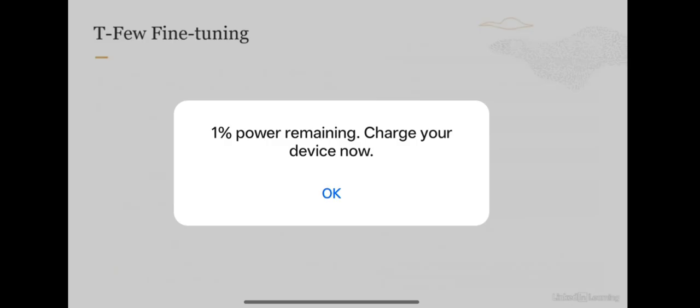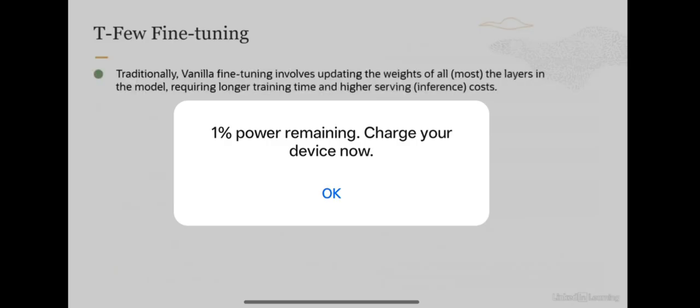So with OCI Generative AI Service, there is a fine-tuning technique which is called TFew, and this is really relevant because it's much more efficient, much cheaper, much faster. So we'll talk about what TFew fine-tuning looks like. But traditionally, vanilla fine-tuning basically involves updating the weights of all the layers or most of the layers in the model. Because of that, it requires longer training time and higher serving cost. And we do support vanilla fine-tuning in the OCI Generative AI service, but there is another technique which is supported, which is called TFew fine-tuning.